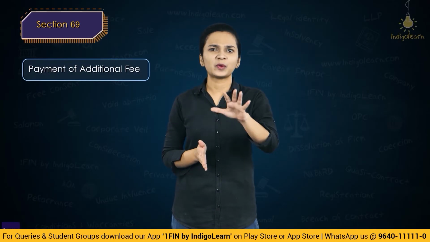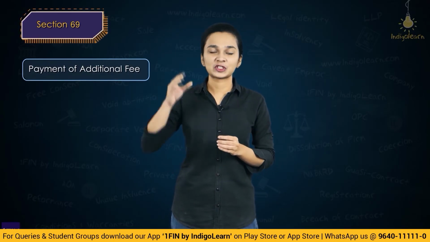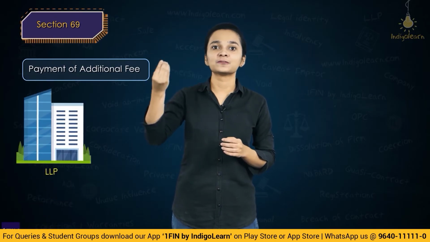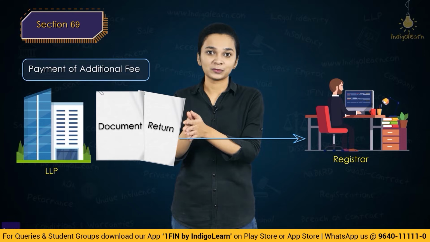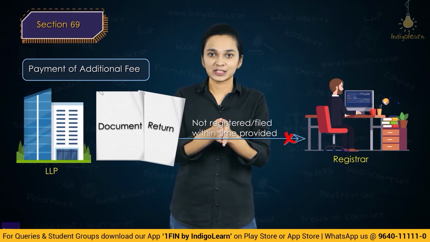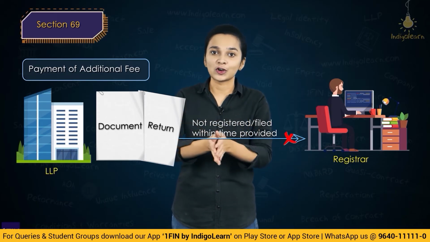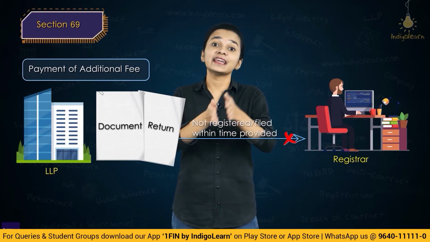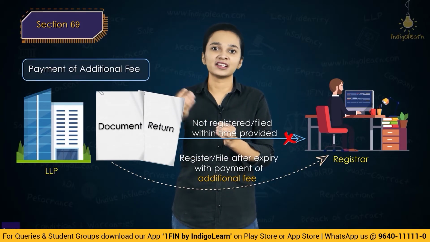Let's now start with section 69. Section 69 talks about payment of additional fee. So when will this payment of additional fee be required? In a situation wherein the LLP fails to file any document or return which it had to file within the time span which has been specified, then the limited liability partnership may file such document or return after the expiry of such time span but upon payment of some additional fee.